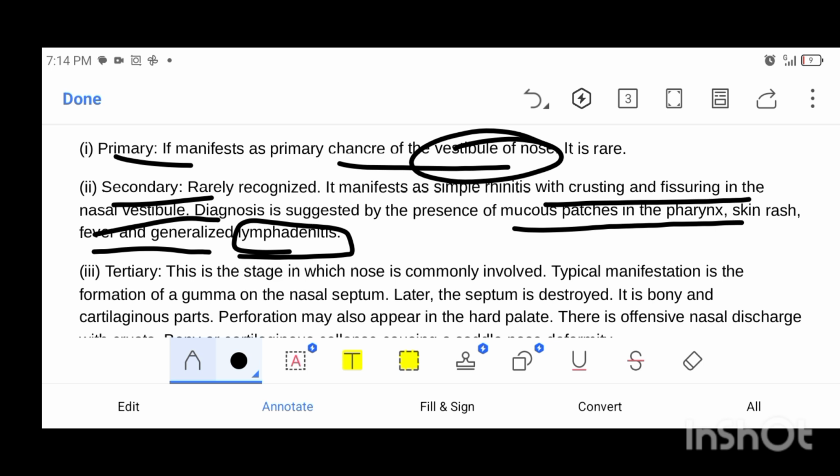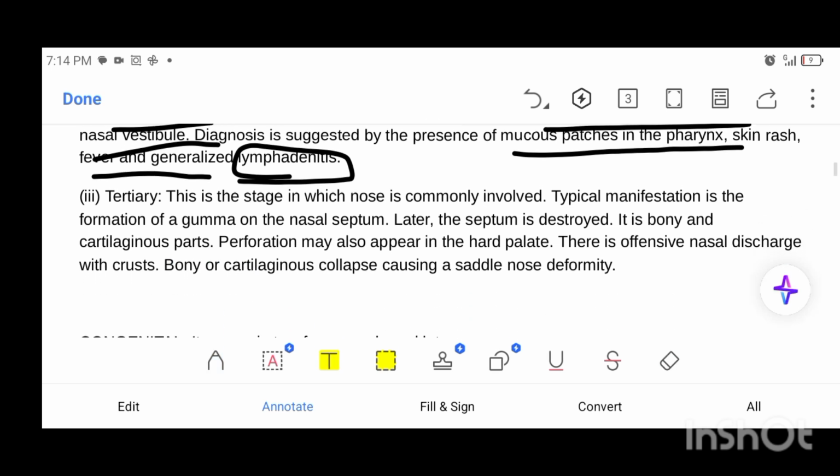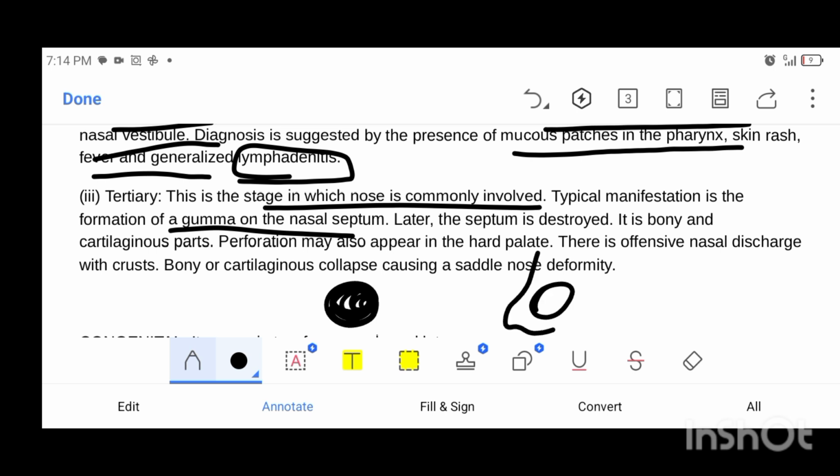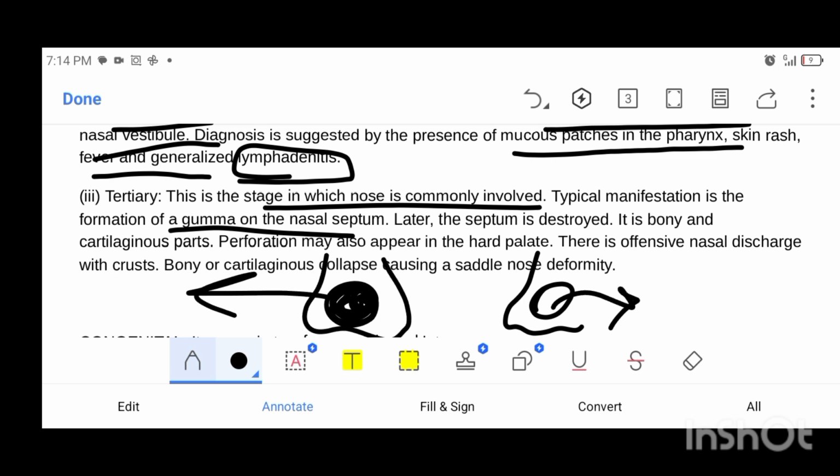And then there comes tertiary syphilis. In tertiary syphilis, there is a stage in which the nose is commonly involved. Gumma formation occurs on the nose, a large gumma on the nose. This is the chancre at the nose, and this is the large gumma at the nose, which is in the case of tertiary syphilis. This is in the case of primary syphilis. And in secondary syphilis, we see mucous patches everywhere.